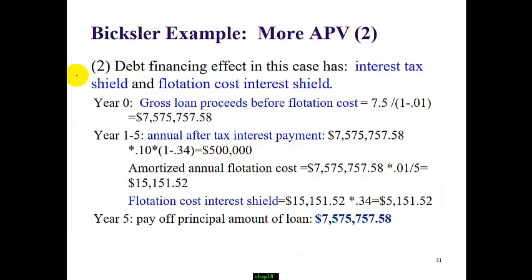Let's look at the calculation altogether. In year 0, we borrow 7.5 million divided by 1 minus 1% flotation cost, so we have to borrow a bit more. This is the loan amount. In year 5, we have to pay off this amount. The annual after-tax interest payment is the 10% cost of debt times 1 minus the 34% tax rate.